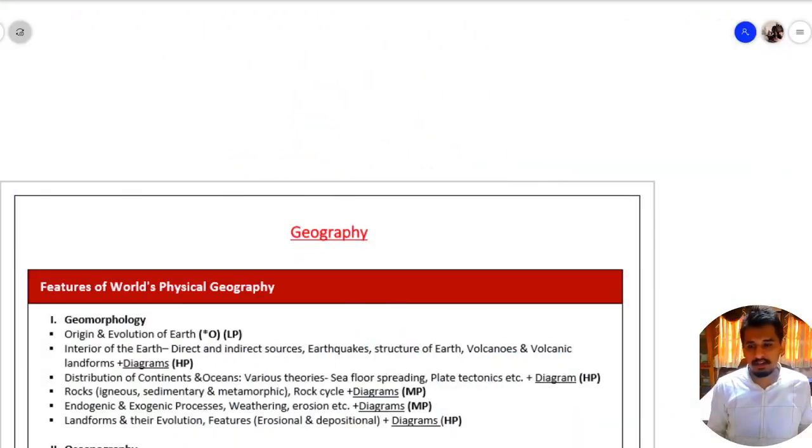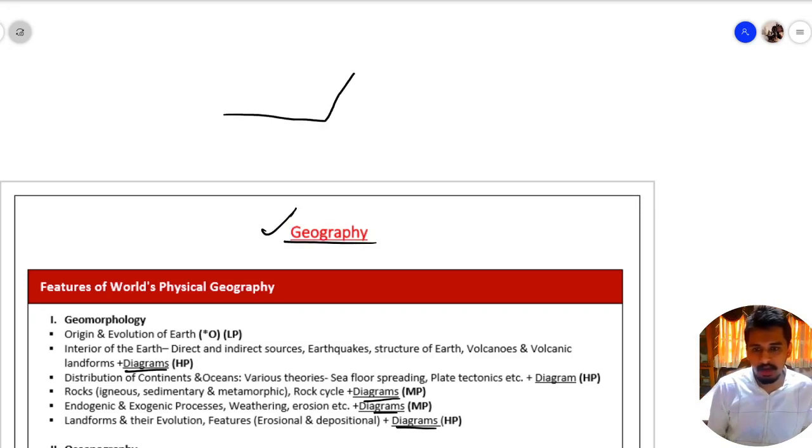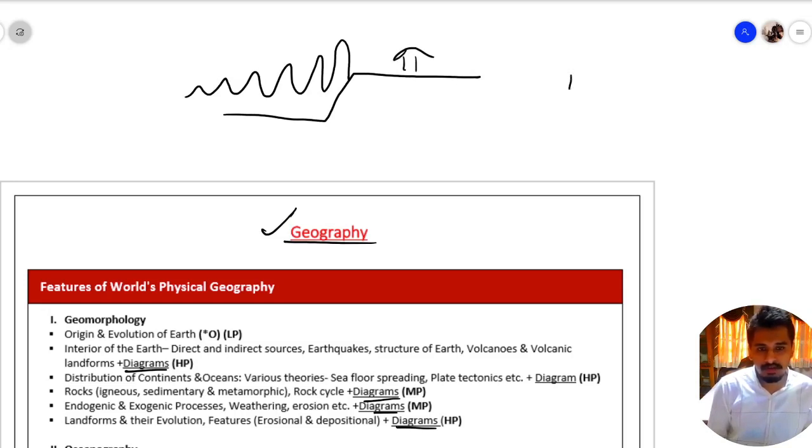Hello everyone, in this lecture we'll be discussing the syllabus of geography. Before starting, you will see that there are diagrams written in many places of this document. What I mean by diagram is that you should have a small and brief diagram for each and every topic prepared, so that you can replicate them within 15 to 20 seconds in your mains examination.